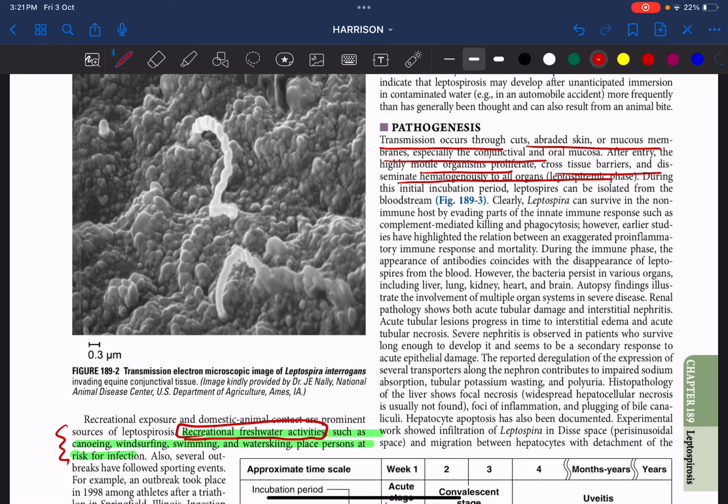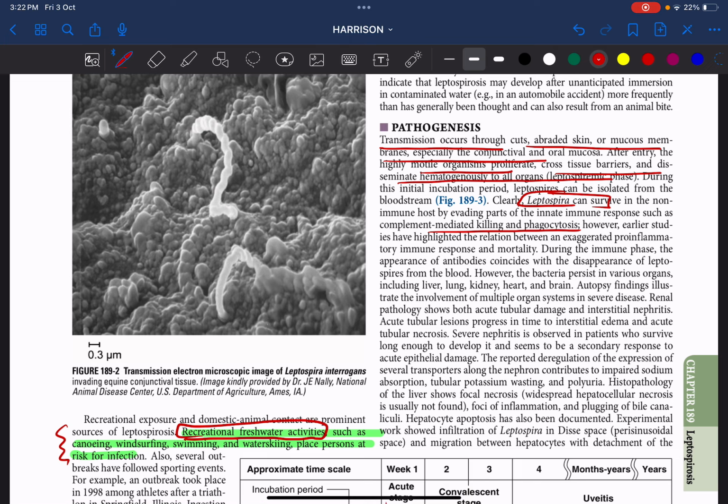That is called the leptospiremic phase. Okay, leptospiremic phase. So that is why leptospirosis is so dangerous, because it is a blood-spreading infection. Okay? It is actually an infection of the blood. Once it enters the blood, it can spread to any organ. Fine. And remember, leptospira can evade our immune response by preventing complement-mediated killing and phagocytosis.